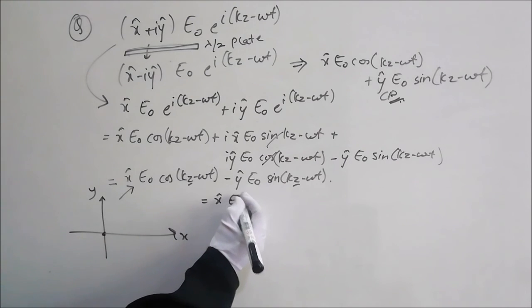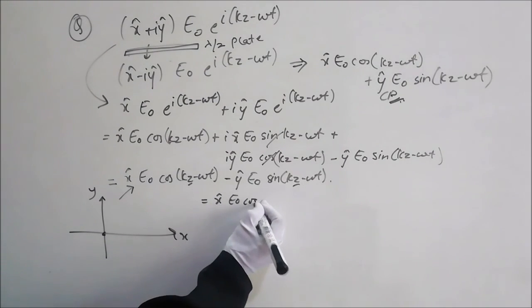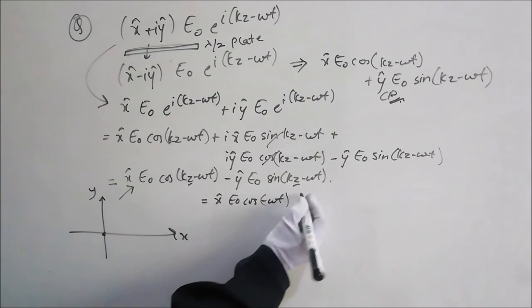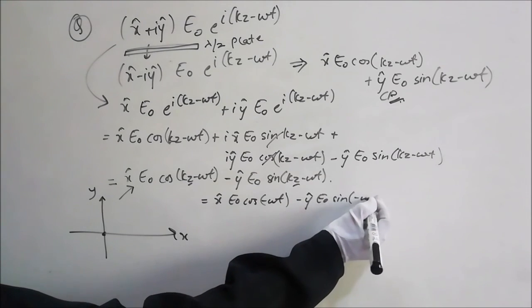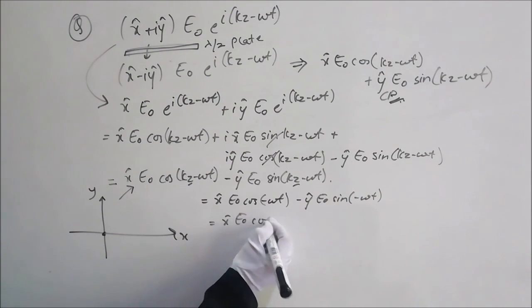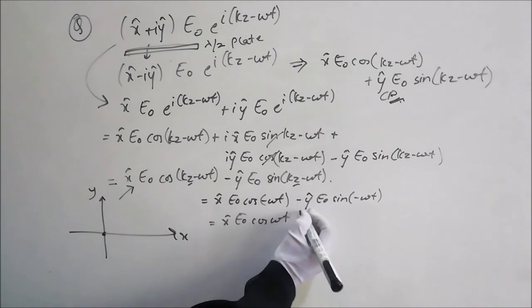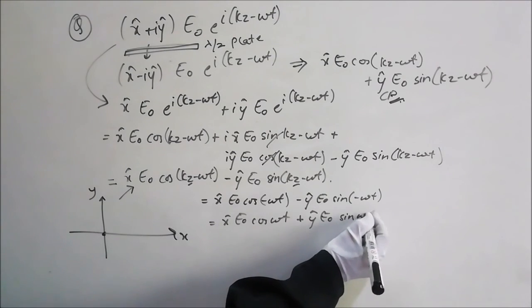So I'll have x hat, because I'm checking what will happen at z equals 0, cos minus omega t, minus y hat E naught sin minus omega t. So this will become x hat E naught cos omega t, and the minus will come out and become plus y hat E naught sin omega t.